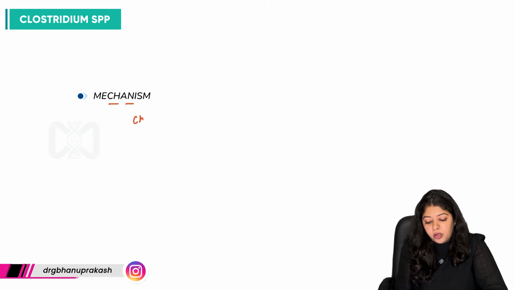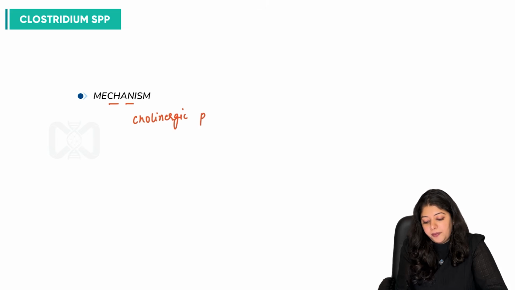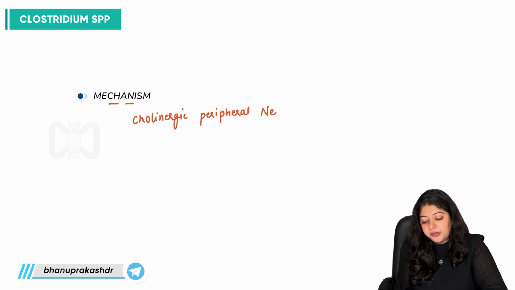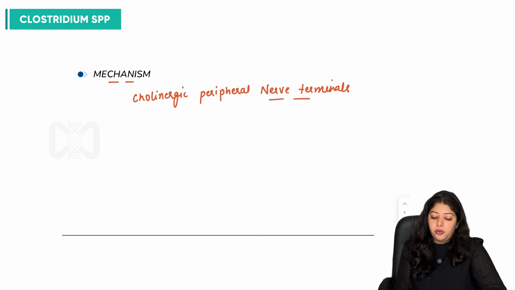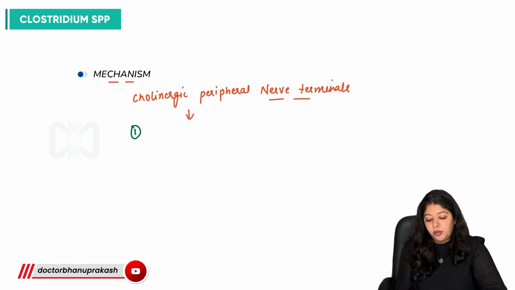So they enter cholinergic peripheral nerve terminals. What are the most common nerve terminals we are talking about? Firstly, the most common is the neuromuscular junction.